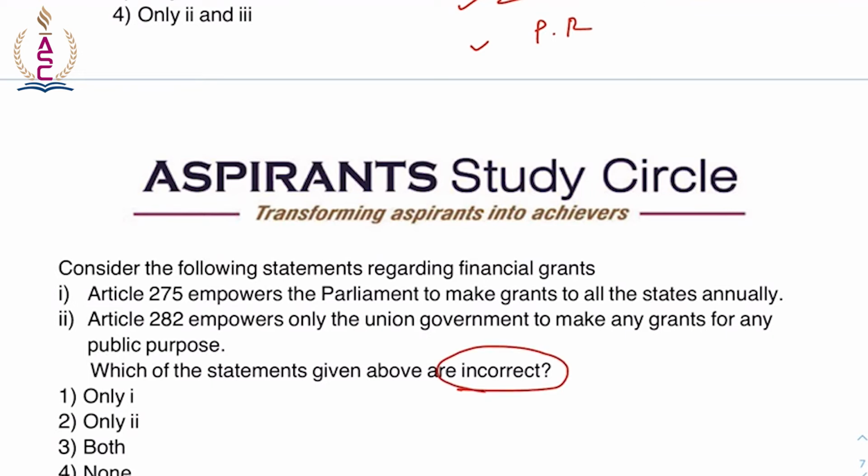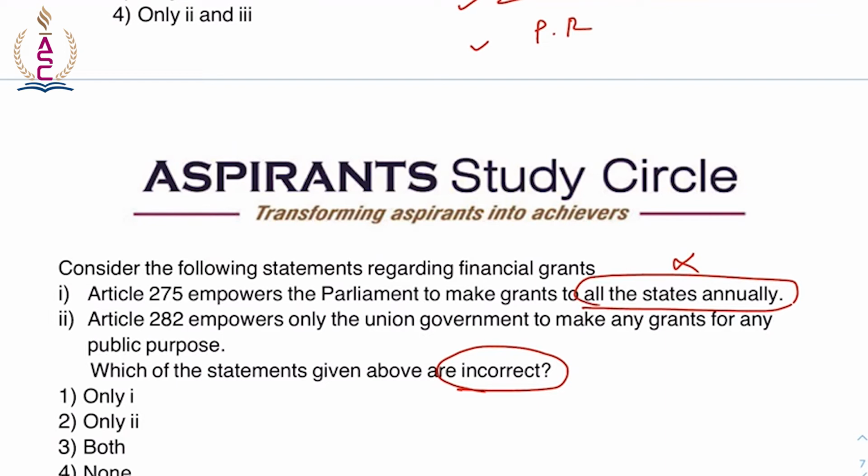So Article 275, it empowers the parliament to make grants to states which are in need of financial assistance and not to every state. So to all states annually, this is wrong. Whichever state requires financial assistance, that state is accordingly provided. Also different sums may be fixed for different states. These sums are charged on the Consolidated Fund of India every year.